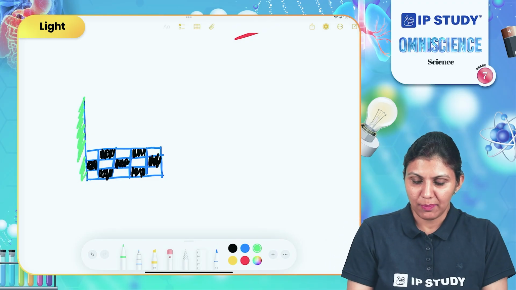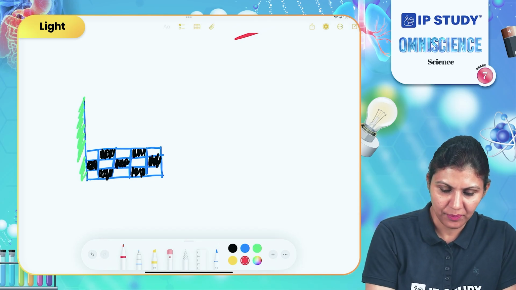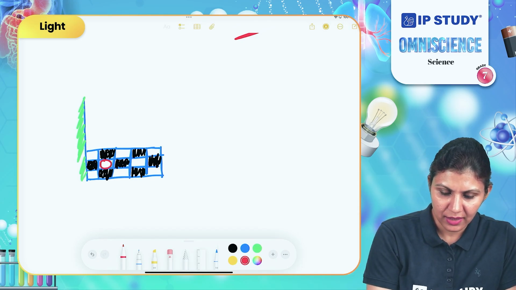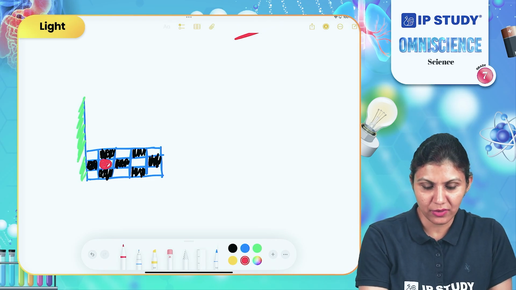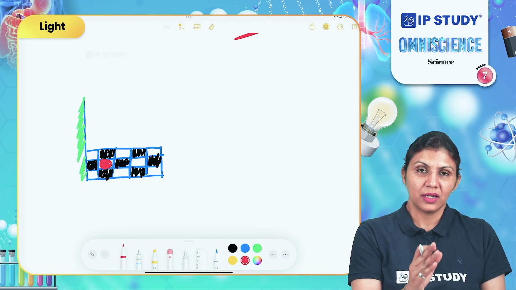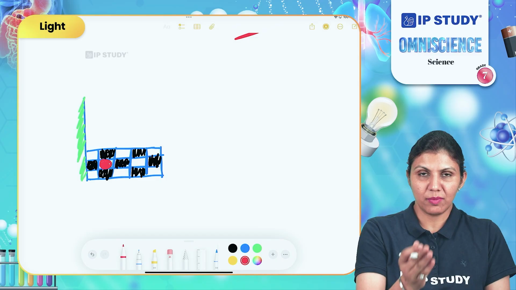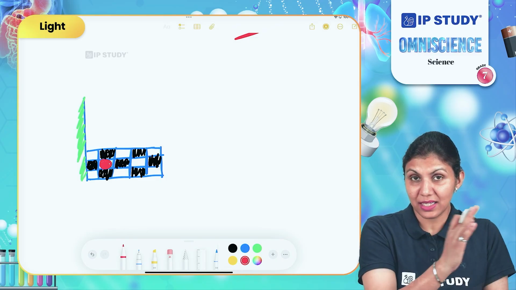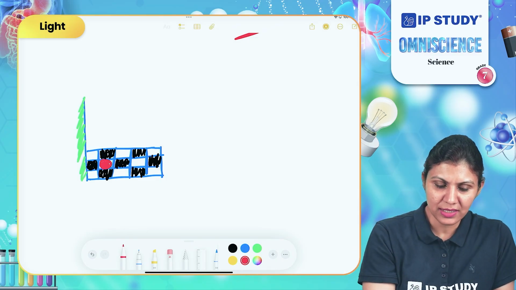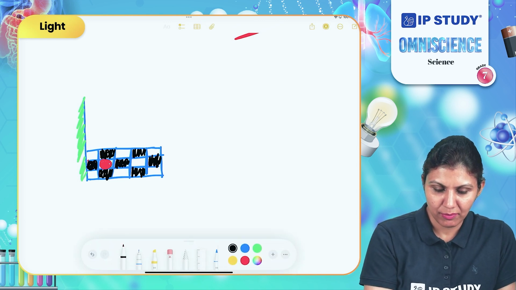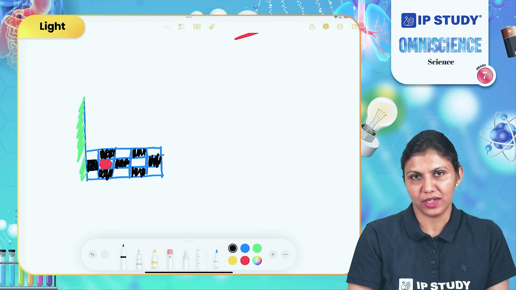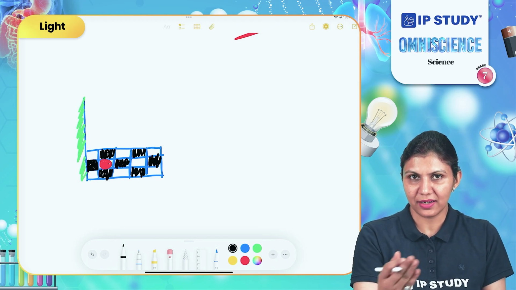If you place a ball here on the checkered sheet, you will notice that the image of the ball is formed on the other side in the mirror, and that in the mirror, the ball has one black box in front of it, like in the real world.